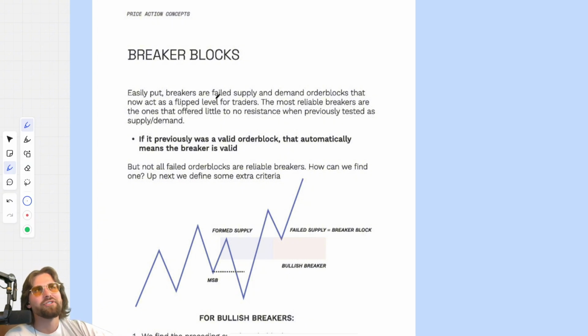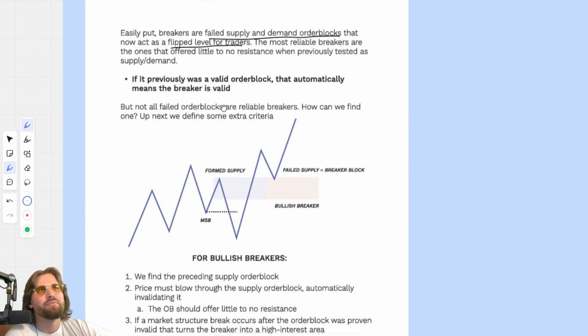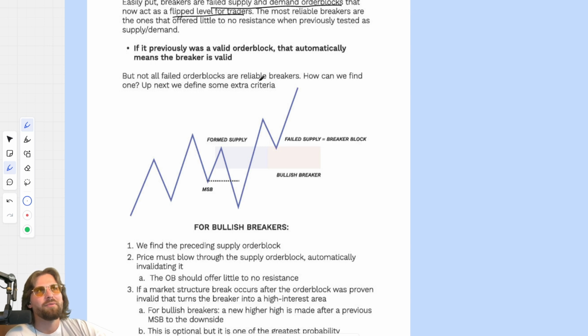Easily put, breakers are a failed supply and demand order block that now act as a flipped level for traders. The most reliable breakers are the ones that offer little to no resistance when previously tested as supply and demand. If it previously was a valid order block, that automatically means the breaker is valid. But not all failed order blocks are reliable breakers. How can I find one? Up next, we define some criteria.